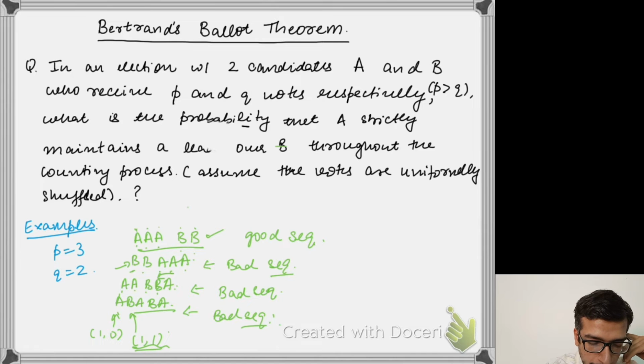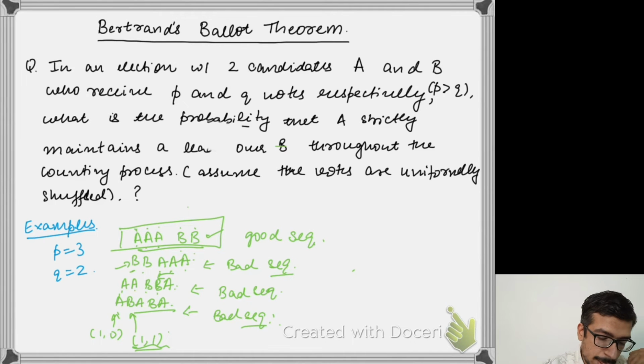So we need to compute the probability of good sequences. So how do we do that? There are lots of ways to actually compute the result. We are going to look at the process in a combinatorial manner. Before I start describing the solution, let me tell you the answer itself. The answer is that this probability is P minus Q over P plus Q.